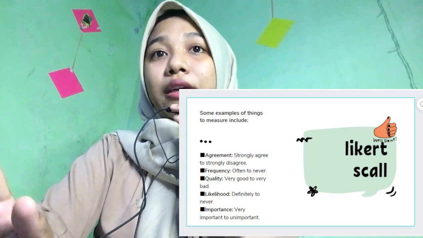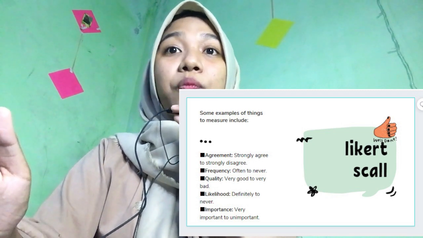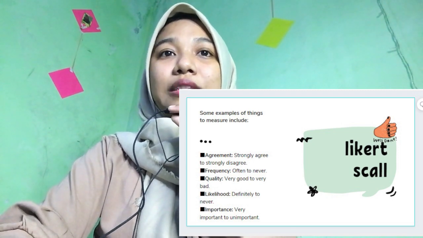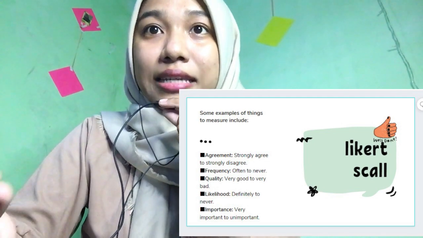And how can you analyze data from the Likert scale? The response categories in the Likert scale have a rank order, but the interval between values cannot be presumed equal. I explained that in the first slide.